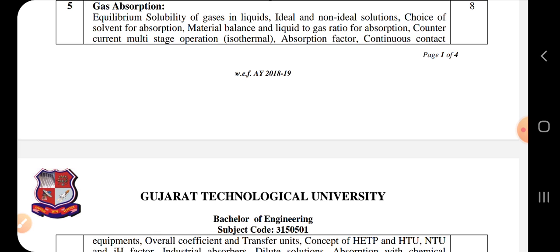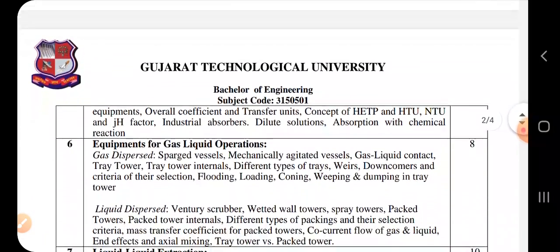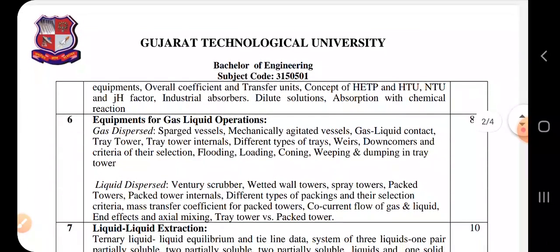Then we will see various types of absorption: countercurrent, multi-stage, and co-current and cross-current types as well. Then we will see continuous contact equipments. That equipment we will be seeing in detail in the next unit. Equipment for gas liquid operation, we will see scrubbers, tray towers, packed towers, all those things.